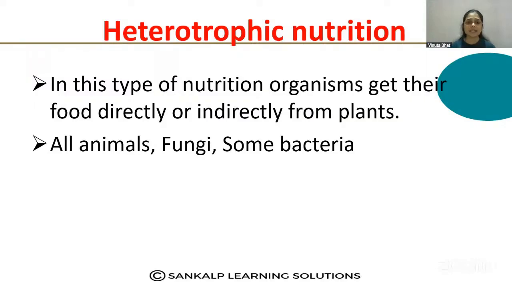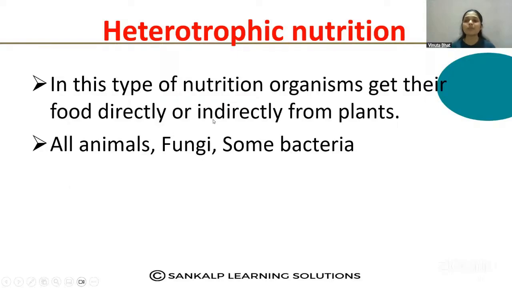In this type of nutrition, organisms get their food directly or indirectly from plants. Directly, for example, some organisms like deer, rabbit and cow depend directly on plants for their food, and some are indirect. How do organisms indirectly depend on plants?